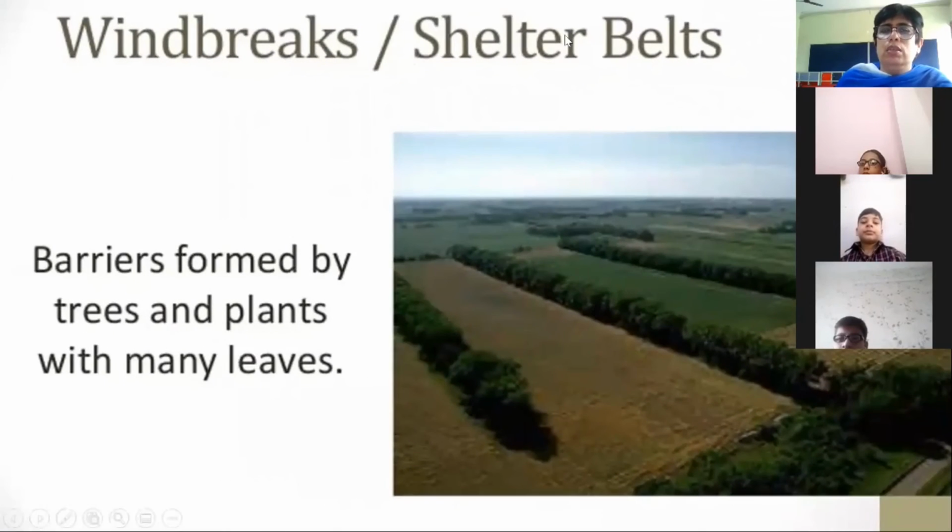And the last one is shelter belts, or we can call them windbreakers. Now what are shelter belts? On the field, instead of just leaving the field open and growing the crops, big trees are grown on the sides, so that when the field is open and wind is blowing, it will not carry the soil.